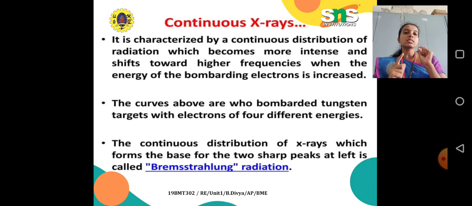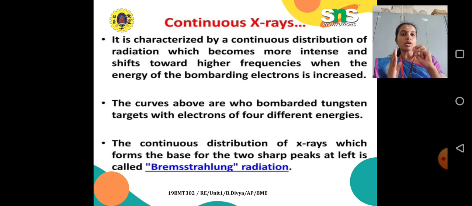The continuous distribution of X-rays, which forms the base for 2 sharp peaks at the left, is called Bremsstrahlung radiation.